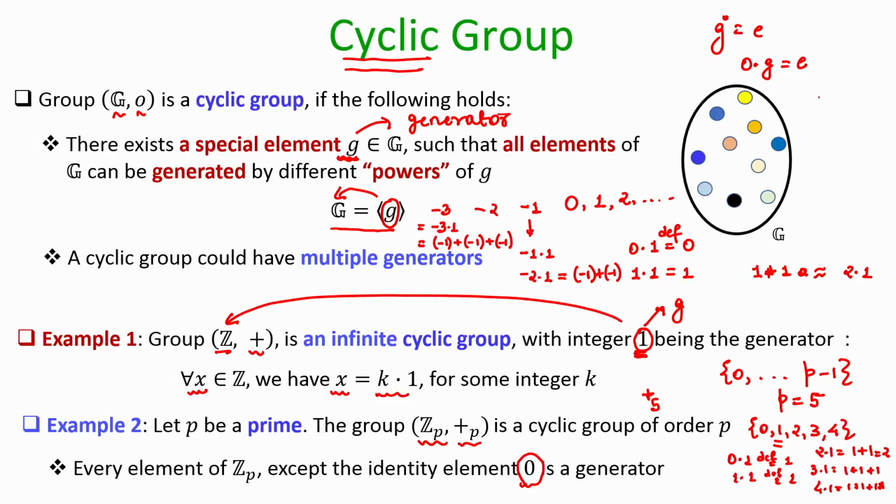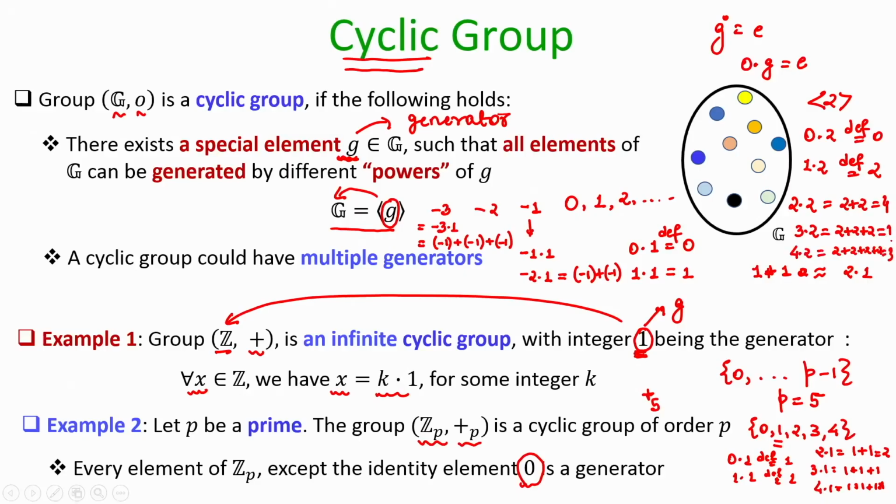In the same way, 2 is also a generator. You can generate all the elements through 2. 0 times 2 is defined as 0, 1 time 2 is defined as 2 itself, 2 times 2 is 2 plus 2 modulo 5, which is 4. 3 times 2 is 2 plus 2 plus 2, which gives 6, but you have to do operations modulo 5, so you get 1. 4 times 2 is 2 plus 2 plus 2 plus 2, which is 8 modulo 5, which is 3.